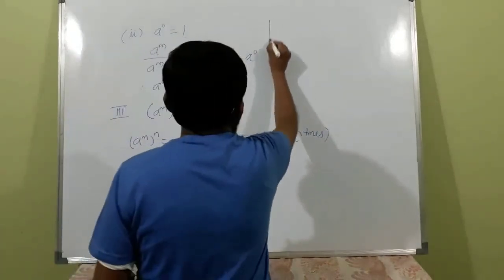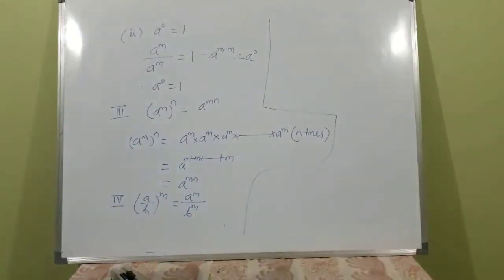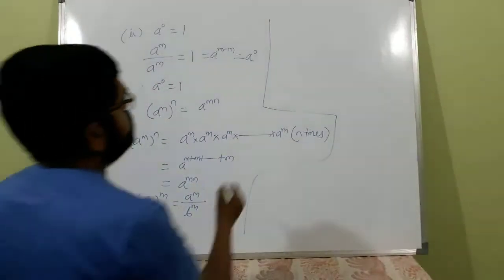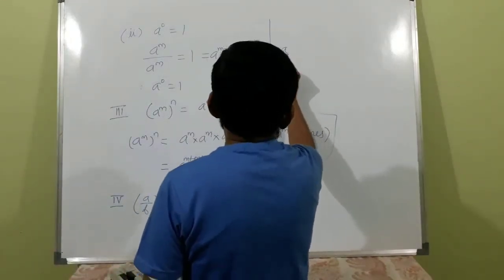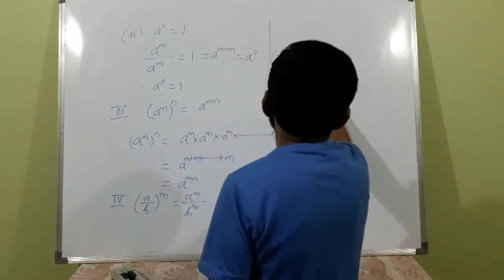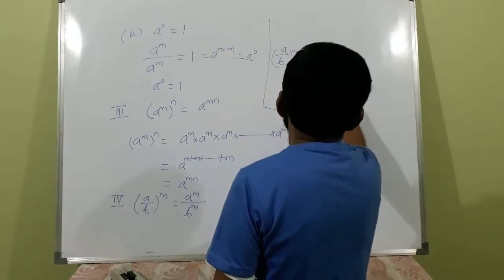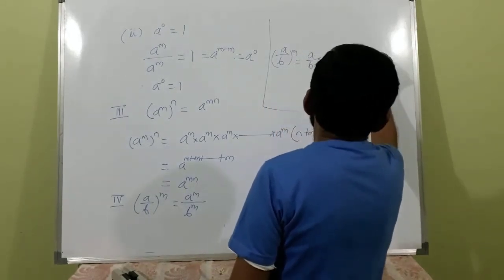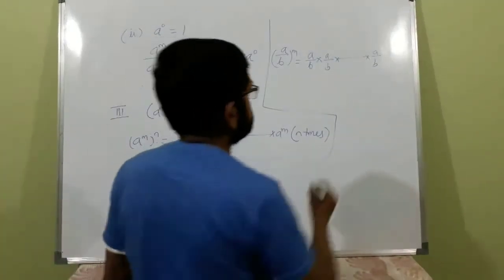We'll continue here. (a by b) raised to m is equal to a by b into a by b into a by b. How many times? M times.